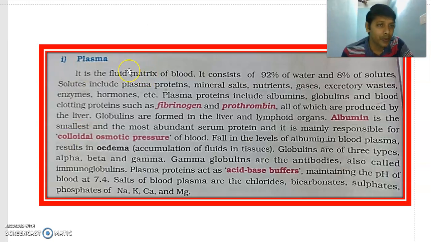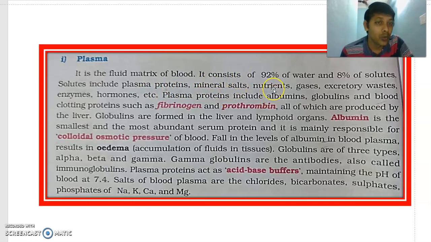Now we are talking about plasma, the remaining part. It is the fluid matrix of the blood. In NCERT, it is given as 90 to 92% water and 8% solutes. And the solutes include plasma proteins. What are those solutes? Plasma proteins are there. Now we are going to focus on plasma protein.